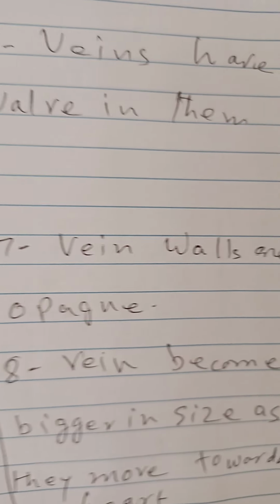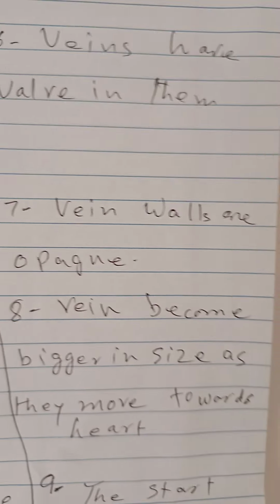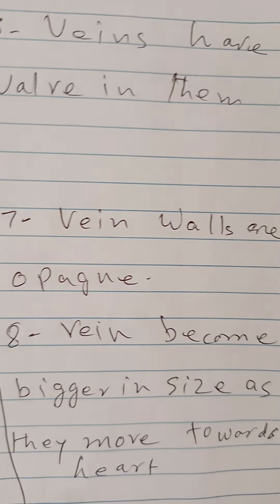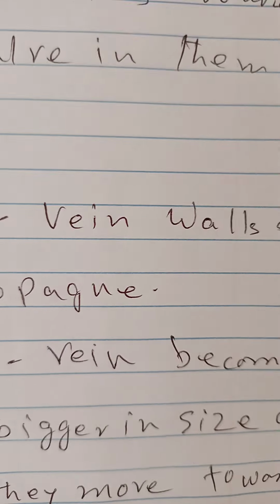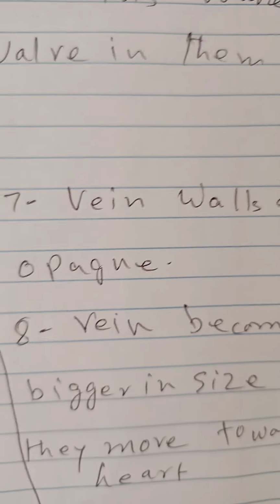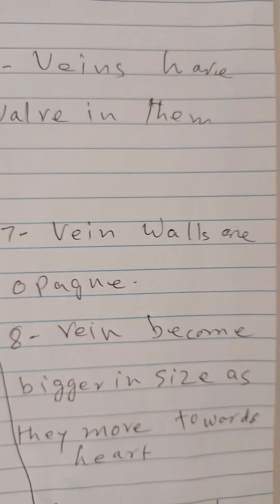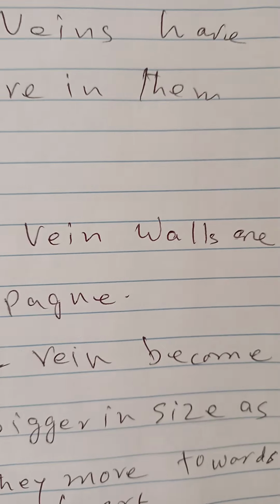While veins have opaque walls, we cannot see the color of the blood in veins. And I told you the blue color is a tradition just to differentiate between artery and vein. There is no blue blood in this world. Blood is always red. It is bright red in artery, it is dull red in the vein.